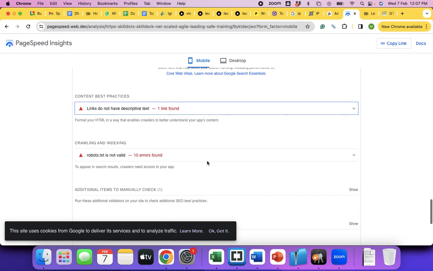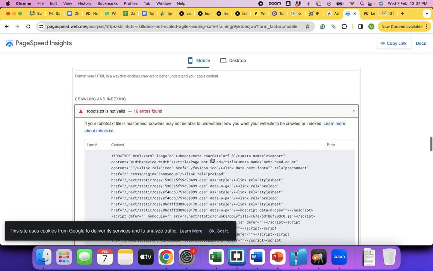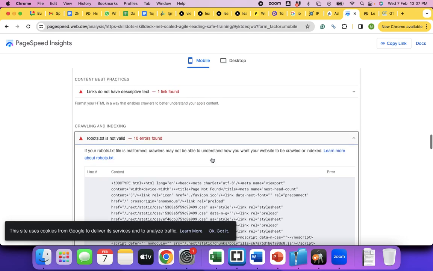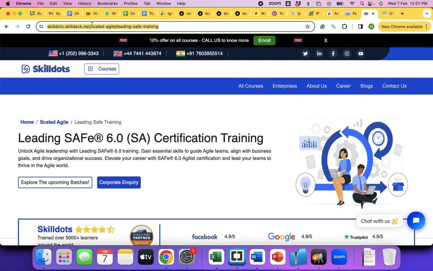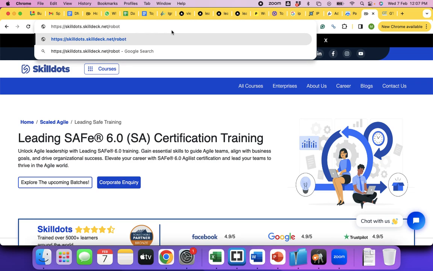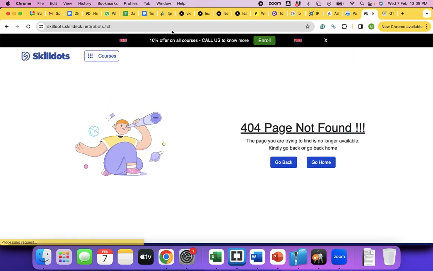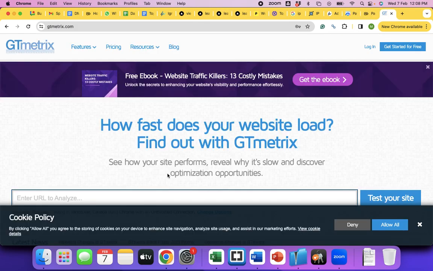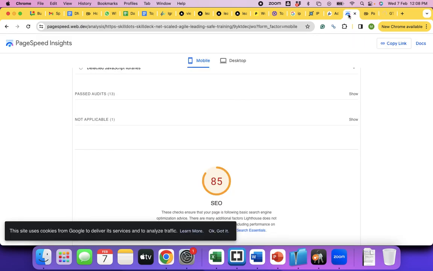So robots.txt is not valid. Robots.txt we were discussing in the last class. There is no robots.txt on this website yet. Hence they are telling that robots.txt is not valid. Instead of telling there is no robots.txt, they are telling it is not valid. It's not found, right? Which is again not a big issue or a big deal. Okay, are you all getting it?